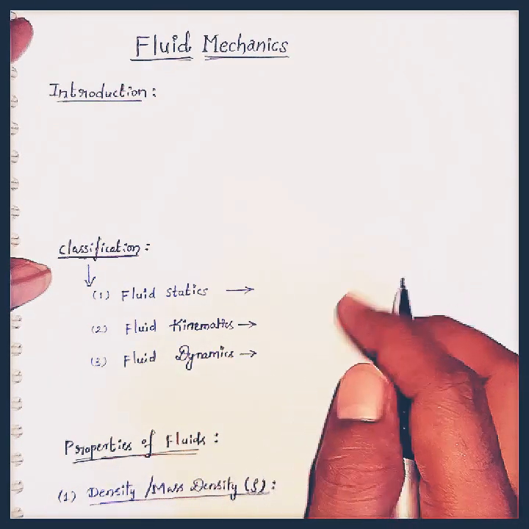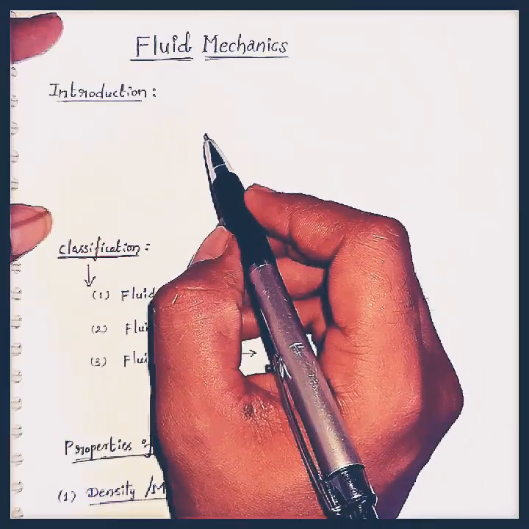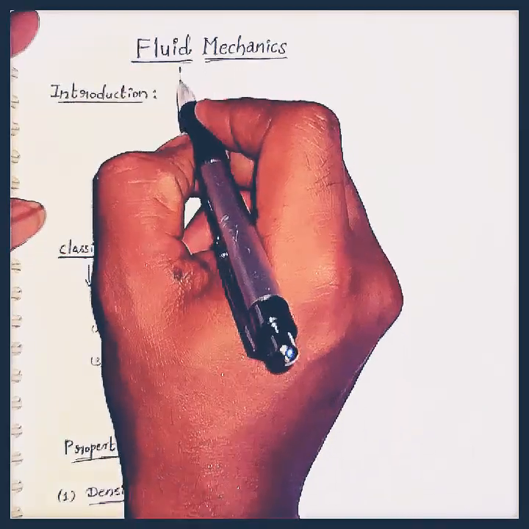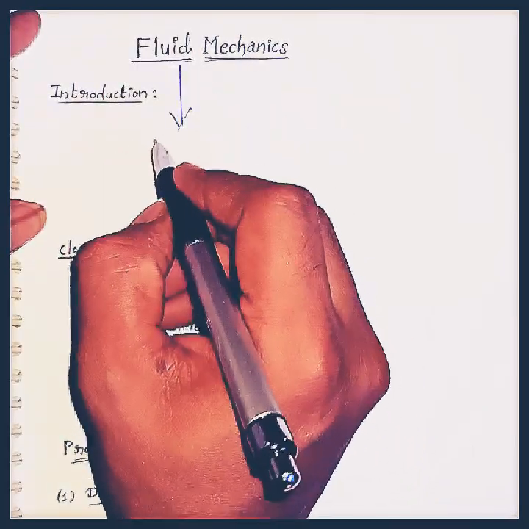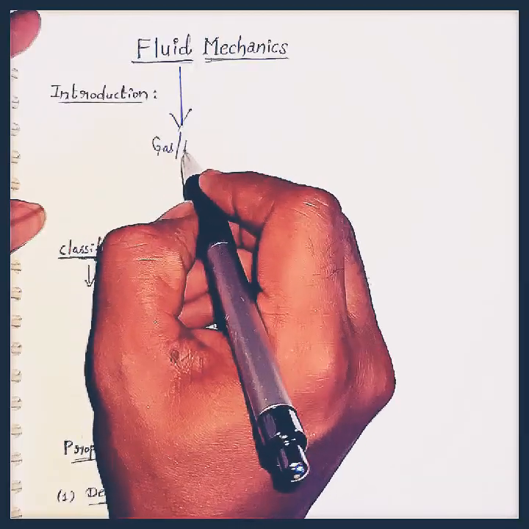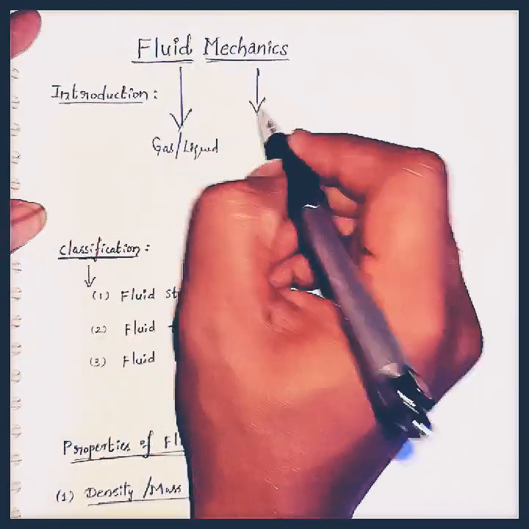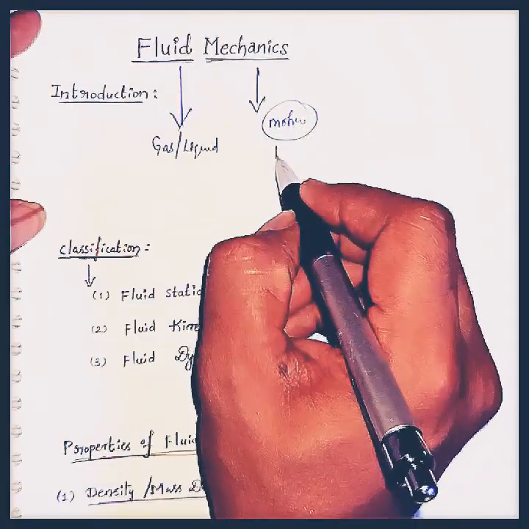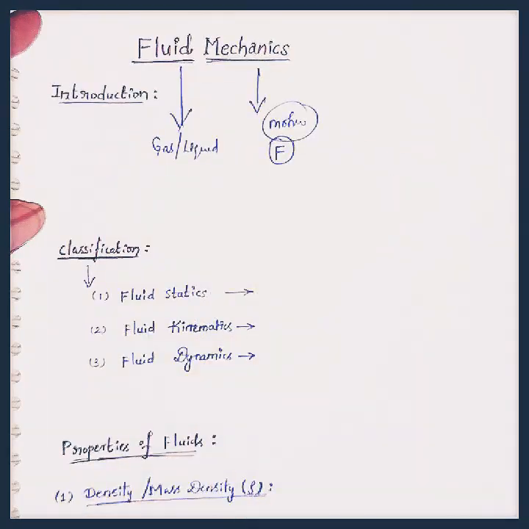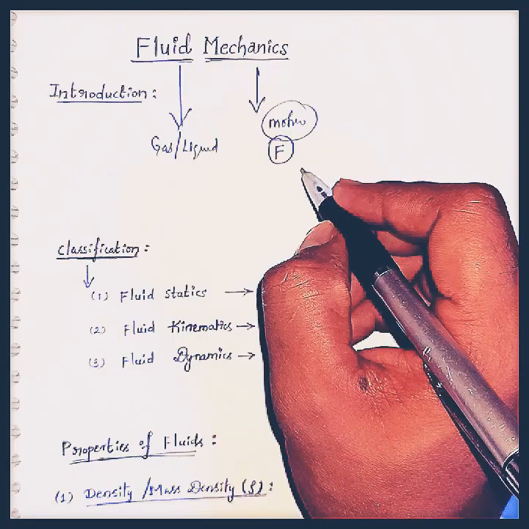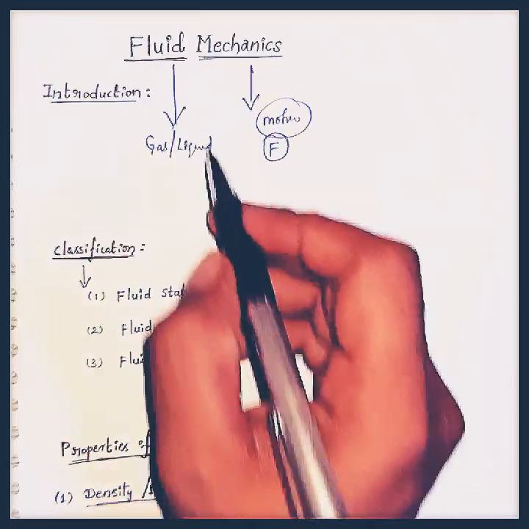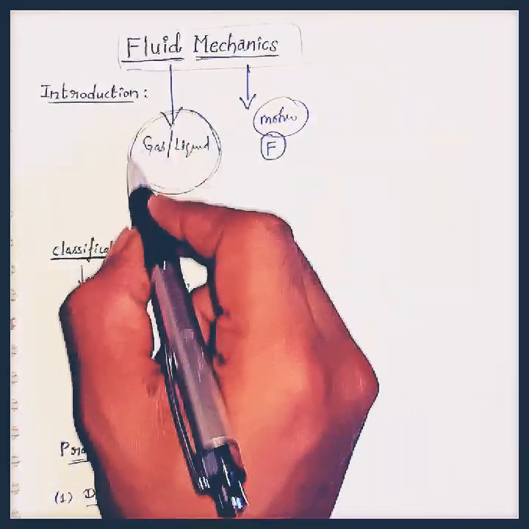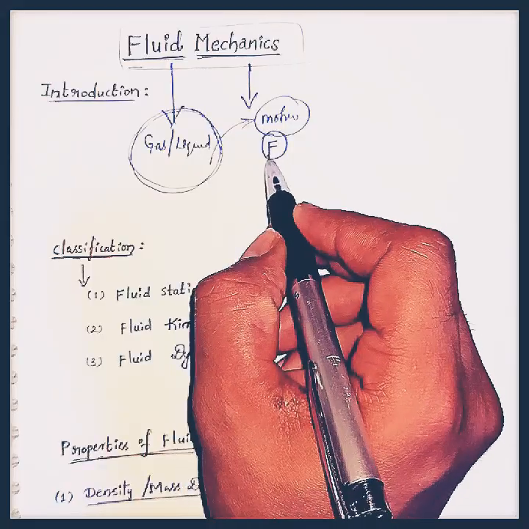Let us start this session with the definition of fluid mechanics. It is the branch of science that deals with the behavior of the fluids. Here, fluid means not only a liquid, it is also gas and liquid. And mechanics is the study of behavior of motion of the bodies along with the force that is causing the motion of the body. That is, in fluid mechanics, we will study the behavior of the fluids, which is the motion of the fluids and the force that is causing the fluid.